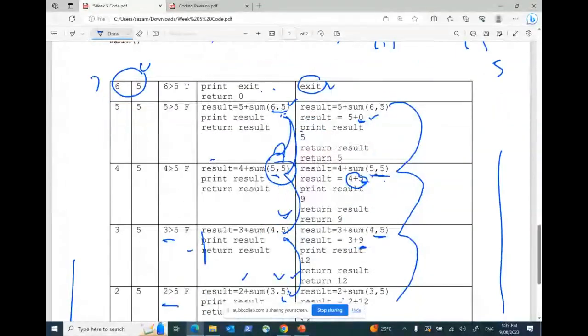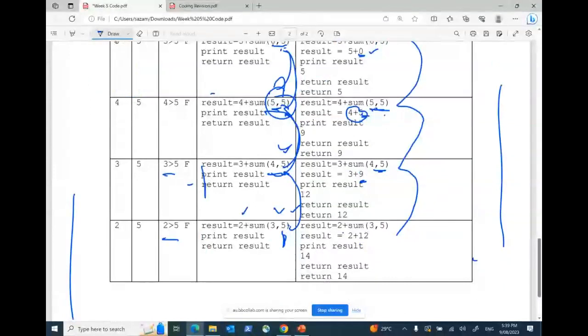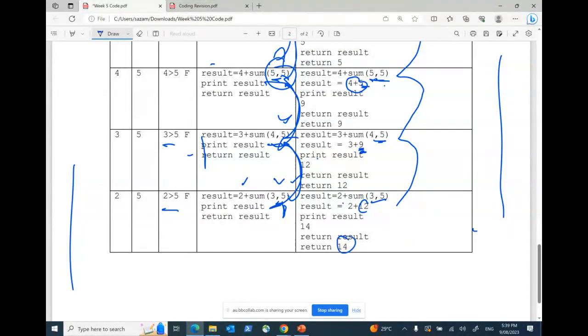Now, you know that this function was called by sum(4, 5), right? So sum(4, 5) was calling sum(5, 5), yes or no? 4 and 5 was calling 5 and 5. So when sum(5, 5) returns the result, where will the result come? It will come to sum(4, 5). So that's why it's 4 and 5, which is 9. Now, sum(3, 5) is calling whom? sum(4, 5). So if sum(4, 5) is returning a result, which is 12, that 12 will come to sum(3, 5). And then that's the final result over here.